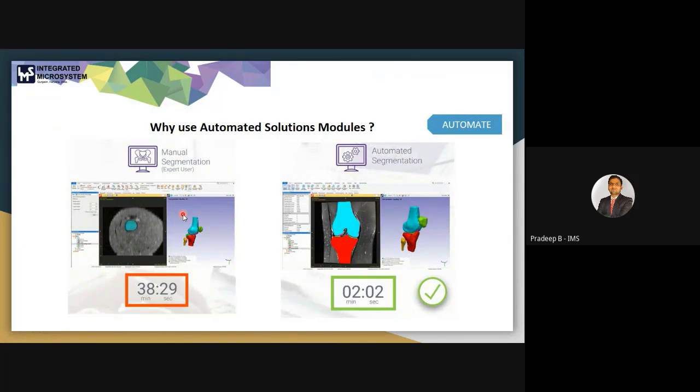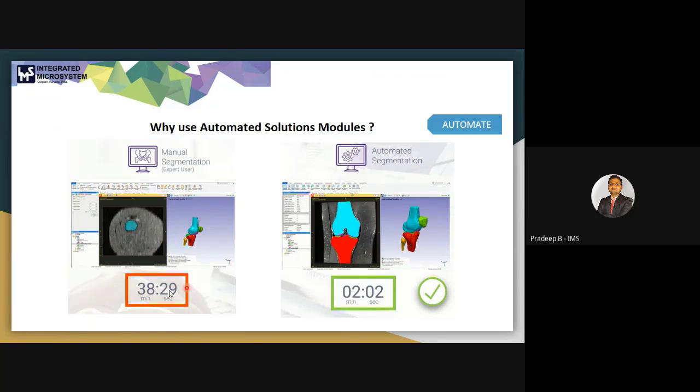For automation, whether we are a beginner or an expert user, the segmentation of any anatomy will take some time if we use the manual approach, the manual tools. This will take around 40 minutes, around 38 minutes. If we are using some automated segmentation tools, then you can see here the time. The automated segmentation will be completed within just 2 minutes.